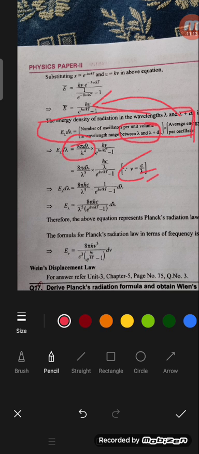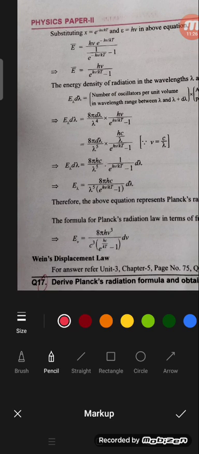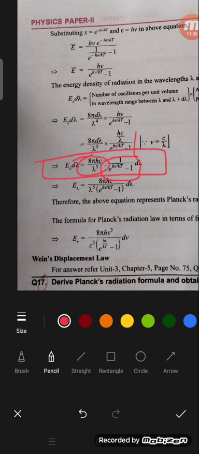We know that c equals nu lambda, so mu is equal to c by lambda. After substituting all the above values, we can conclude that 8 pi hc by lambda to the power 5 into 1 by e to the power of hc by lambda kT minus 1, into d lambda. So finally, d lambda gets cancelled. E lambda is equal to 8 pi hc by lambda to the power 5 into 1 by e to the power of hc by lambda kT minus 1, into d lambda.